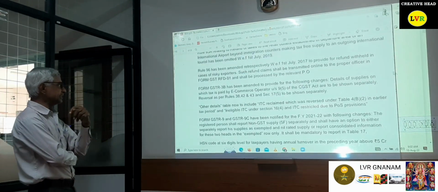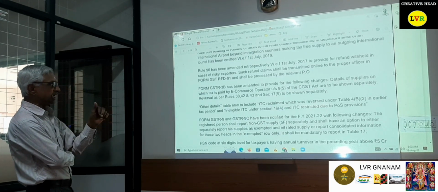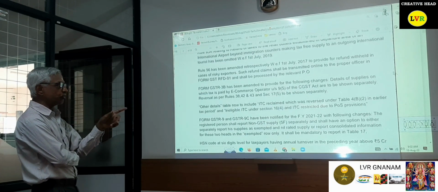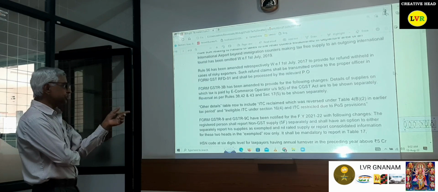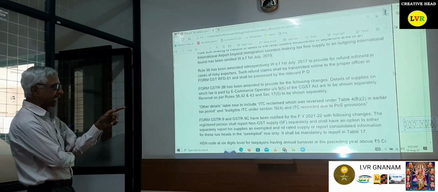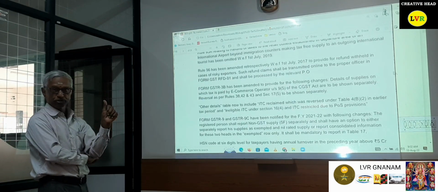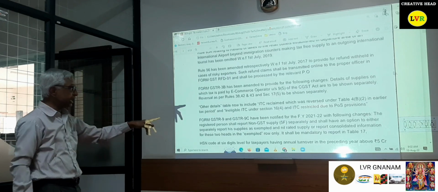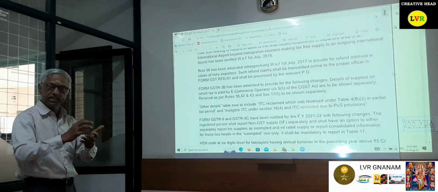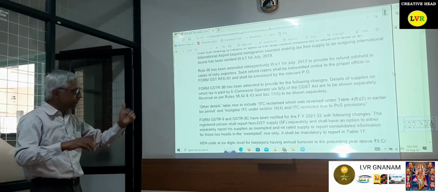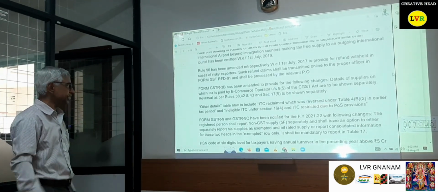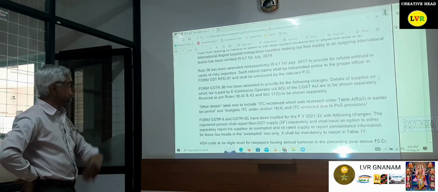The other details table now includes ITC reclaimed which was reversed under 4(B)(2) for the earlier tax period, ineligible ITC under 16(4), and ITC restricted due to place of supply provisions. One more column has been added. It means 16(4) ITC: if there is a reversal of ITC, then we have to mention 16(4) ITC separately, after the prescribed period.